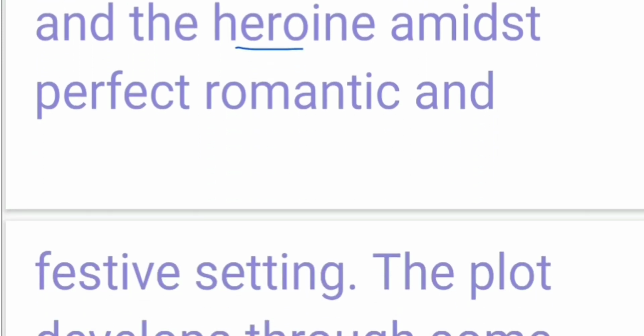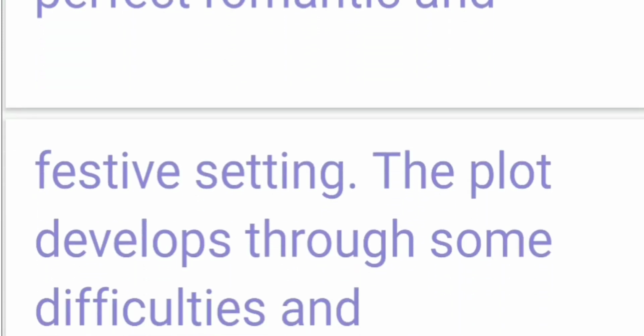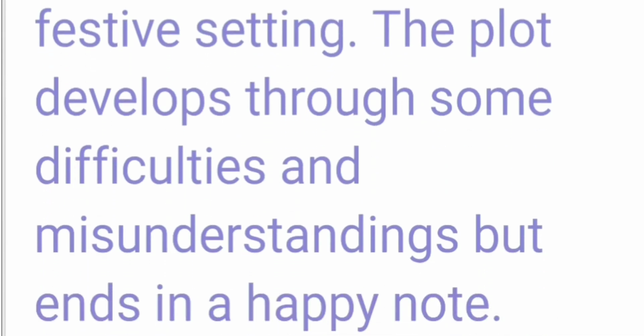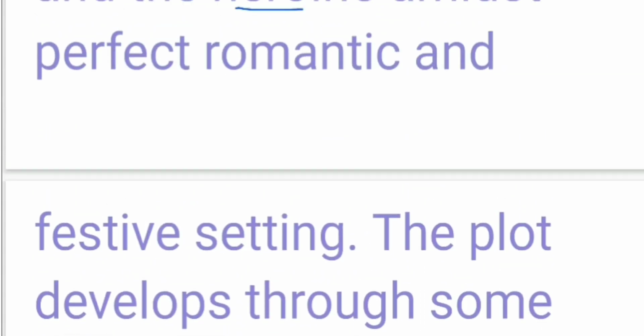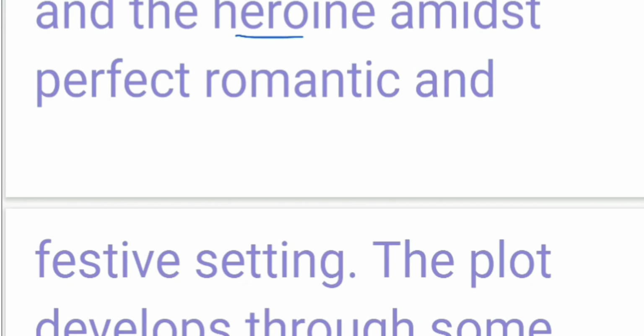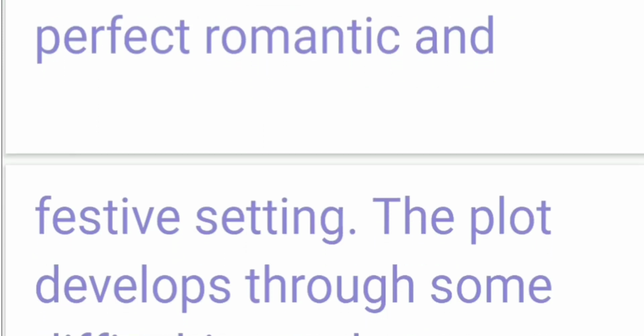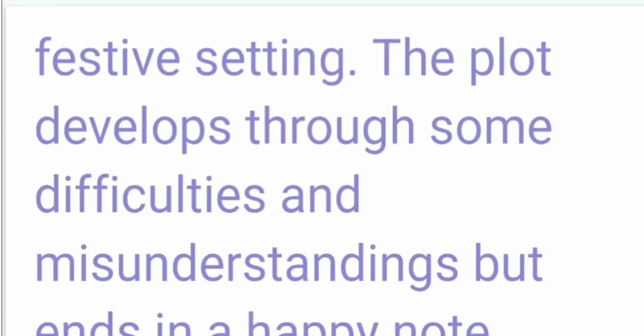Amidst a perfect romantic and festive setting, the plot develops through some difficulties and misunderstandings but ends on a happy note. So the setting of the play will be perfectly romantic and festive. To develop the plot, it will obviously go through some difficulties, but the plot ends on a happy note. There arise some hindrances in the love story or in the development of the plot, but eventually the play will end on a happy note.